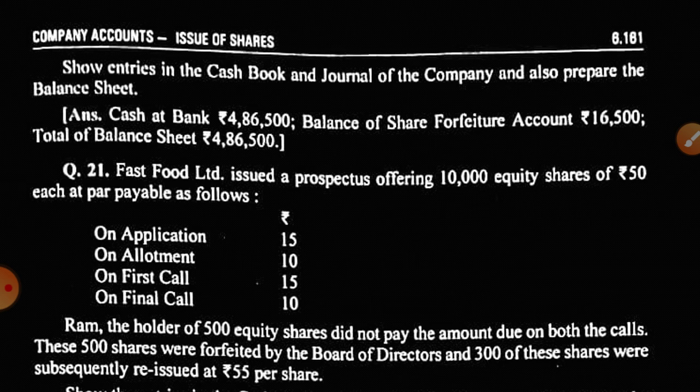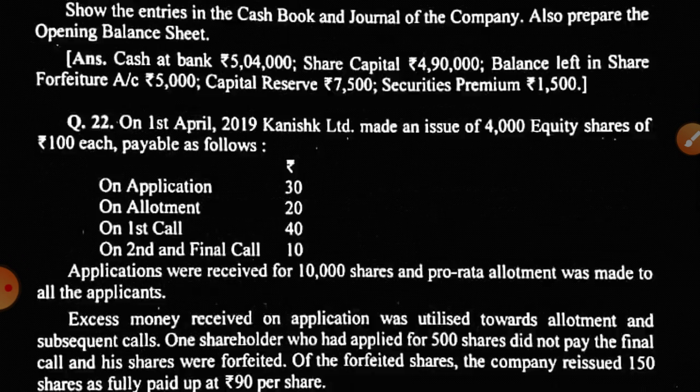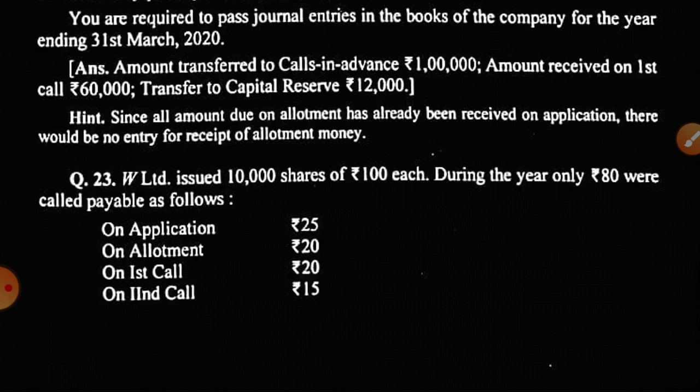Moving ahead, we are going to deal with question number 23. I am dealing with this question because certain new points are there which I am going to explain and give you the solution.